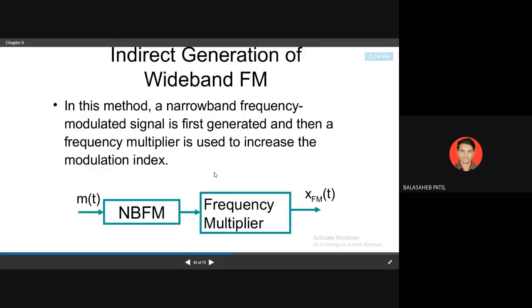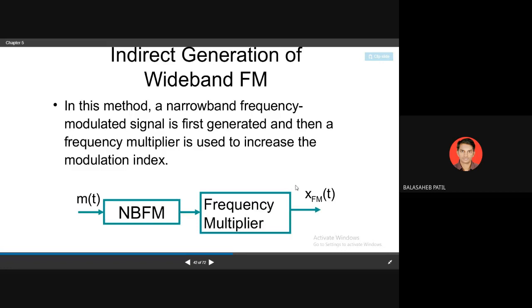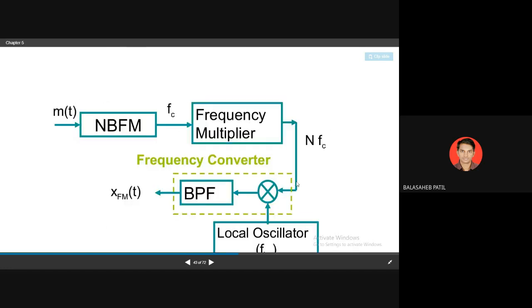Then in the indirect method, how do you create wideband frequency modulation? We can apply the narrowband frequency to a multiplier, which improves the values, like using gain. You get an output with an increased signal, so the band changes from narrow to wide. That's why it is wideband frequency modulation.